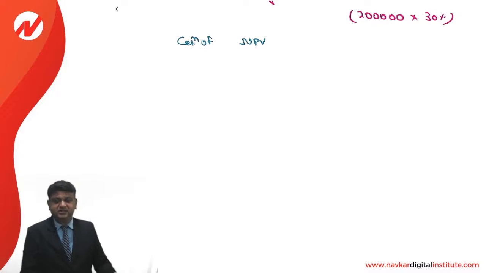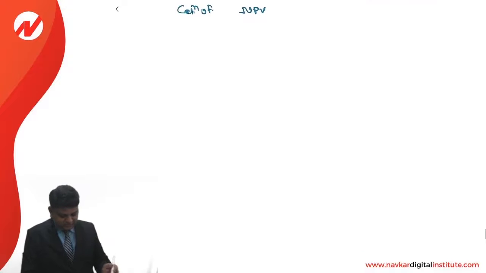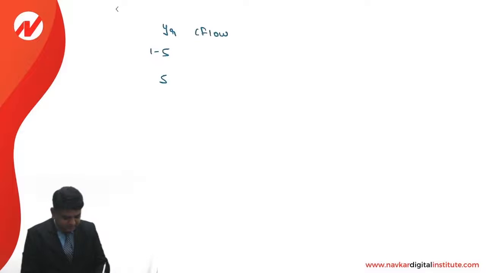Okay, let us understand how to make the NPV calculation. It is year 1 to year 5. Column number 1 is cash flows. Column number 2 is the discounting rate at the rate of 12%. And the last column is present value.